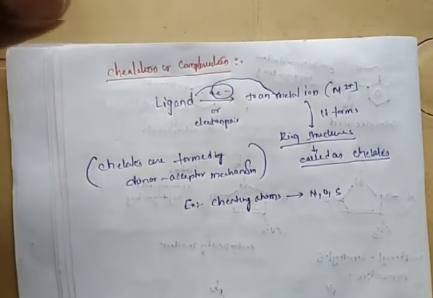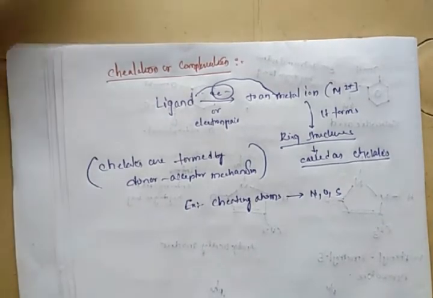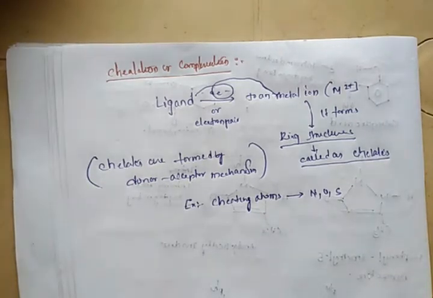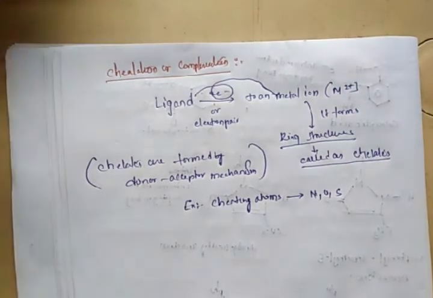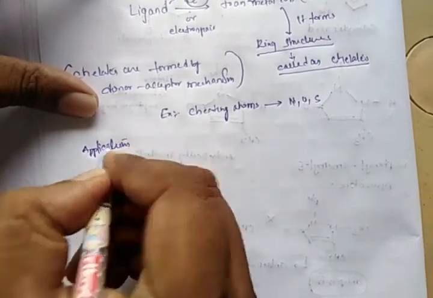The best examples for chelating atoms are ligand atoms: nitrogen, oxygen and sulfur. This complexation or chelation concept is generally used for the treatment of poisons, otherwise antidotes. Use as an antidote is based upon chelation or complex formation. Coming to the applications of this concept, a well-known drug is dimercaprol.